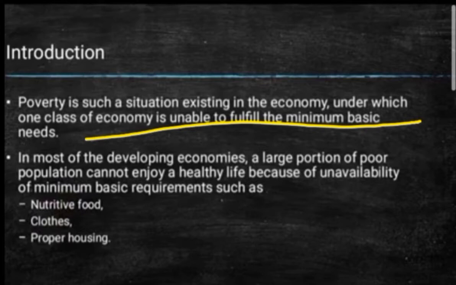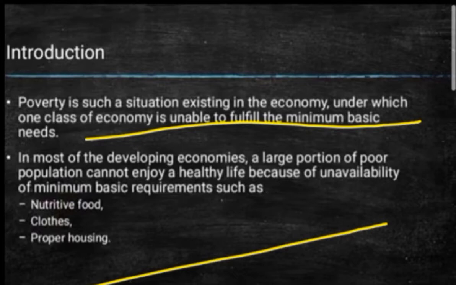So in this introduction part, I will just shortly say that the people who are unable to fulfill the basic requirements come under poverty. You can see that in most of the developing economies, a large proportion of the poor population cannot enjoy a healthy life because of the unavailability of minimum basic requirements such as nutritive food, clothes and proper housing.